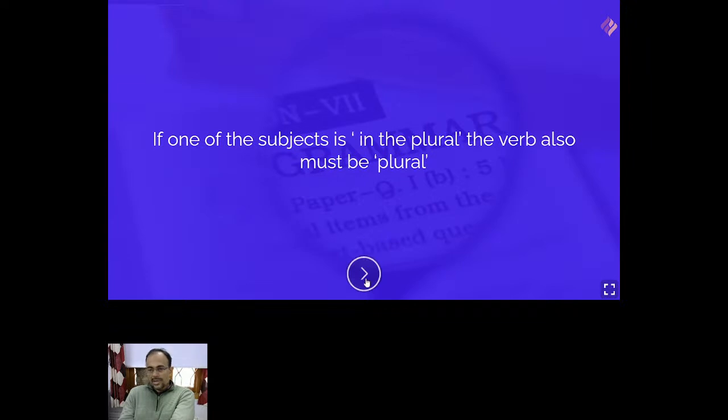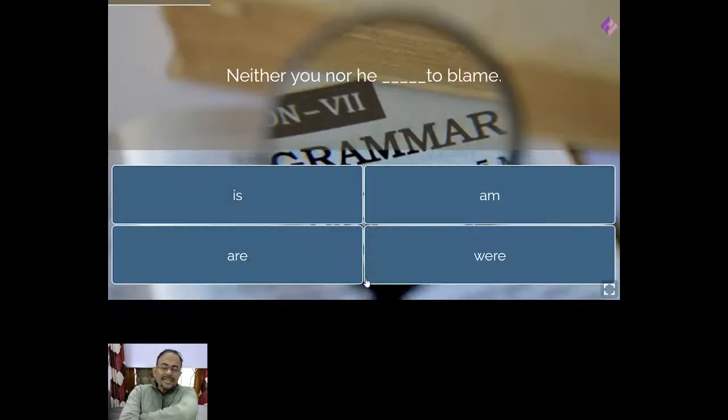Now let's move on to the next question. Neither you nor he dash to blame, right? So here also the same, you and he, right? But one thing, have you noticed here in this particular question? In this particular sentence, you see, you is second person, right? Second person singular, whereas he is third person singular.